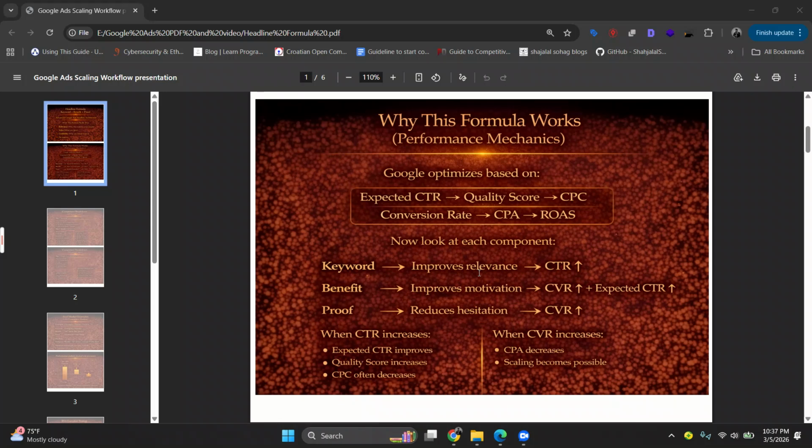So now look at each component. Keyword improves relevance, then CTR increases. Benefit improves motivation, then CVR increases. Proof reduces hesitation: CVR increases plus expected CTR increases. So when CTR increases, expected CTR improves, quality score increases, and CPC often decreases. And when CVR increases, CPA decreases and scaling becomes possible. So this formula influences both click and post-click performance. Okay, I hope you can understand.